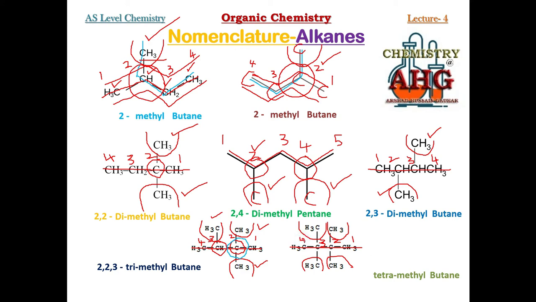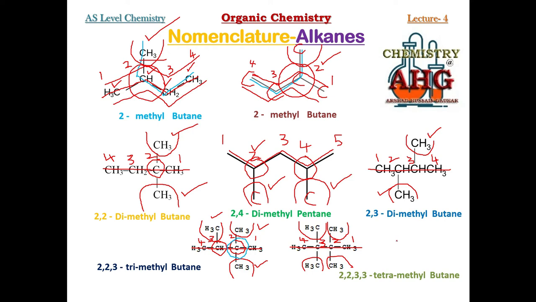So since there are 4 branches, you must write the number 4 times. Which number will you write 2 times? Number 2. Which number will you write 2 times? Number 3. So what must be the numbers before the name? 2, 2, 3, 3. Tetramethyl butane.